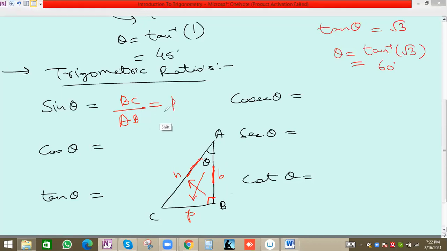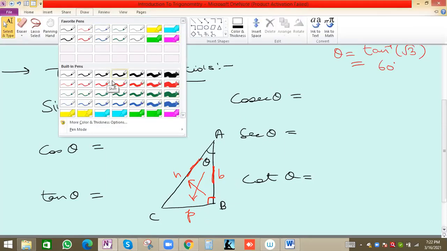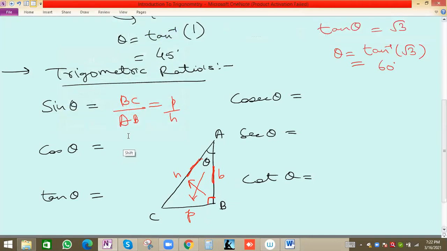Sin theta is basically P by H, and we can write opposite by hypotenuse. BC by AC is the right value, correct? Second one, AB by AC, right. I got the answer from all of you. Okay. Cot theta is 1 by tan theta, which is cos theta by sin theta. Right. So most of you have given me the right answer.